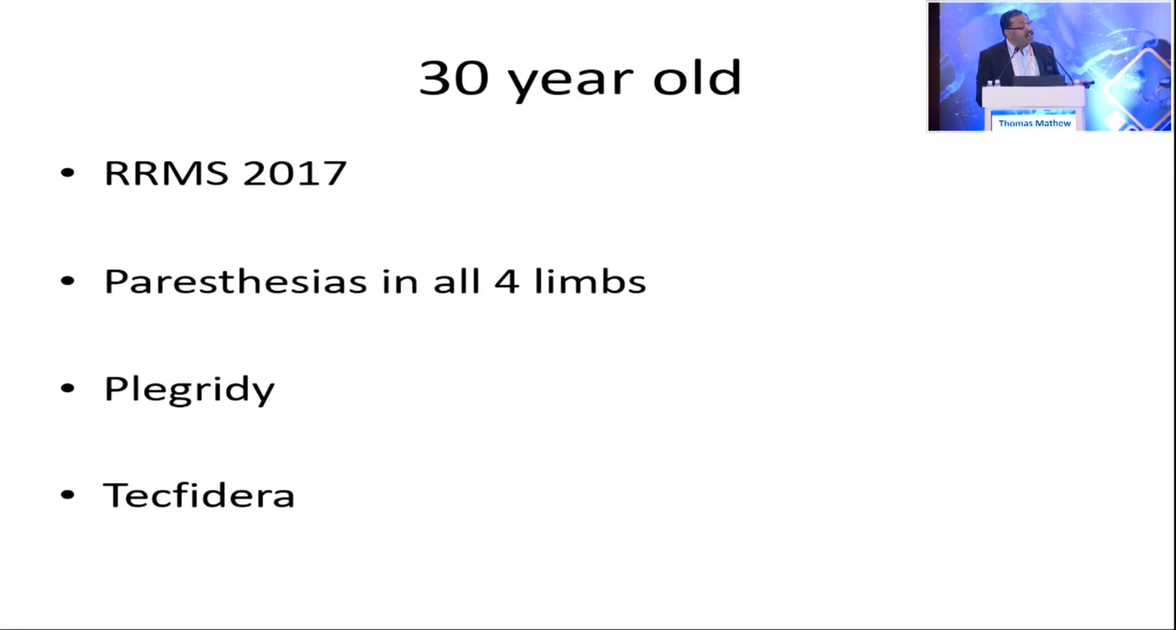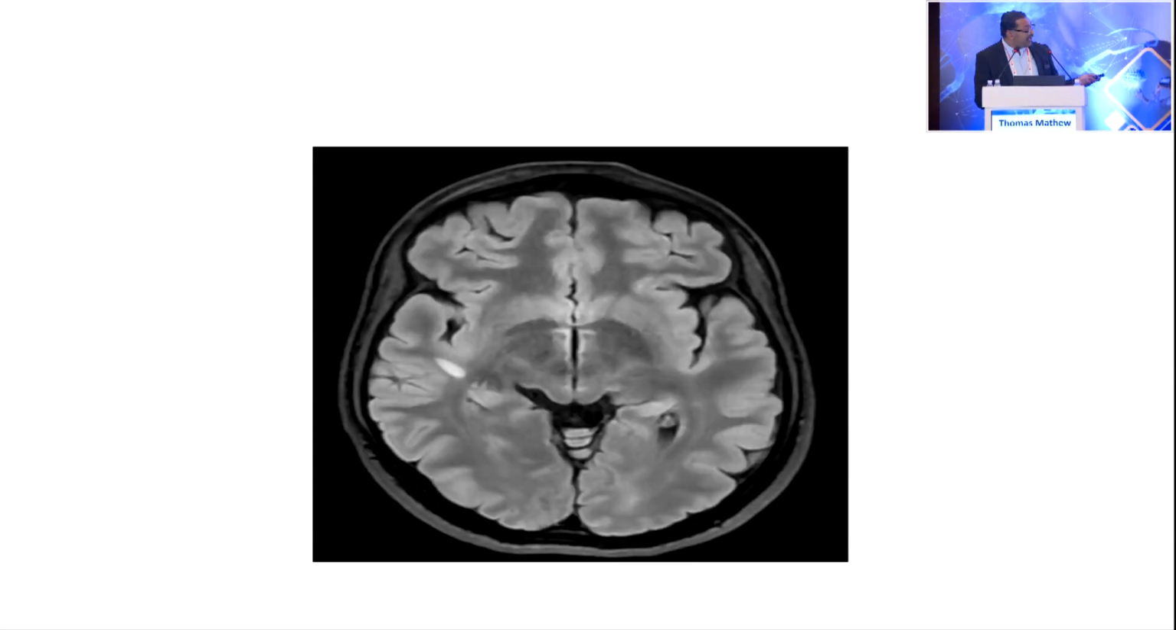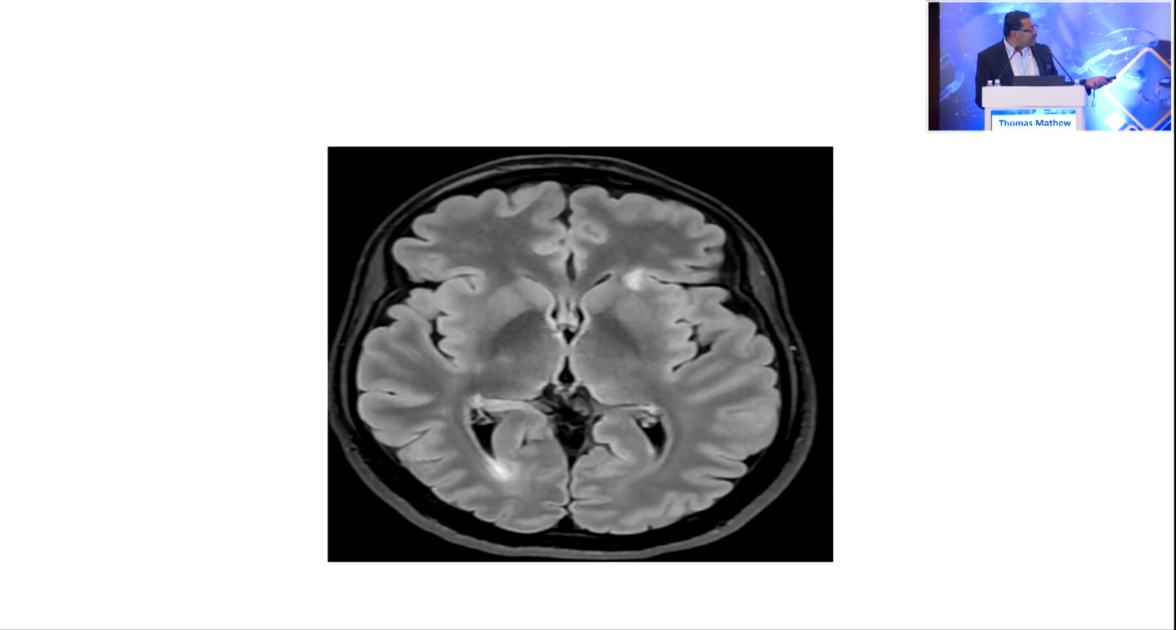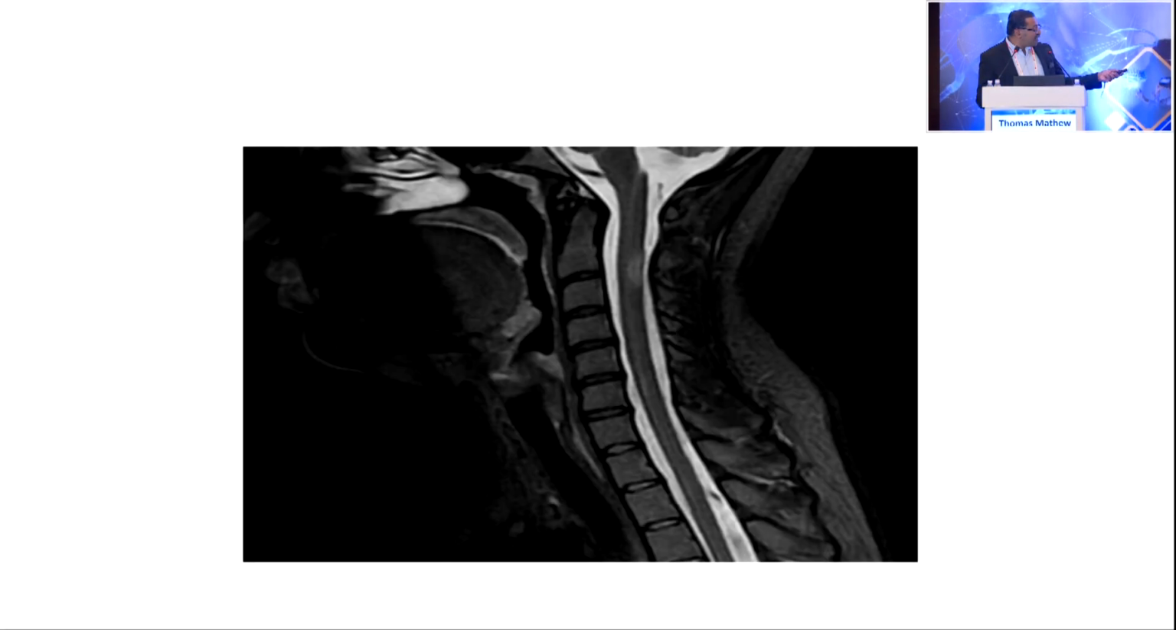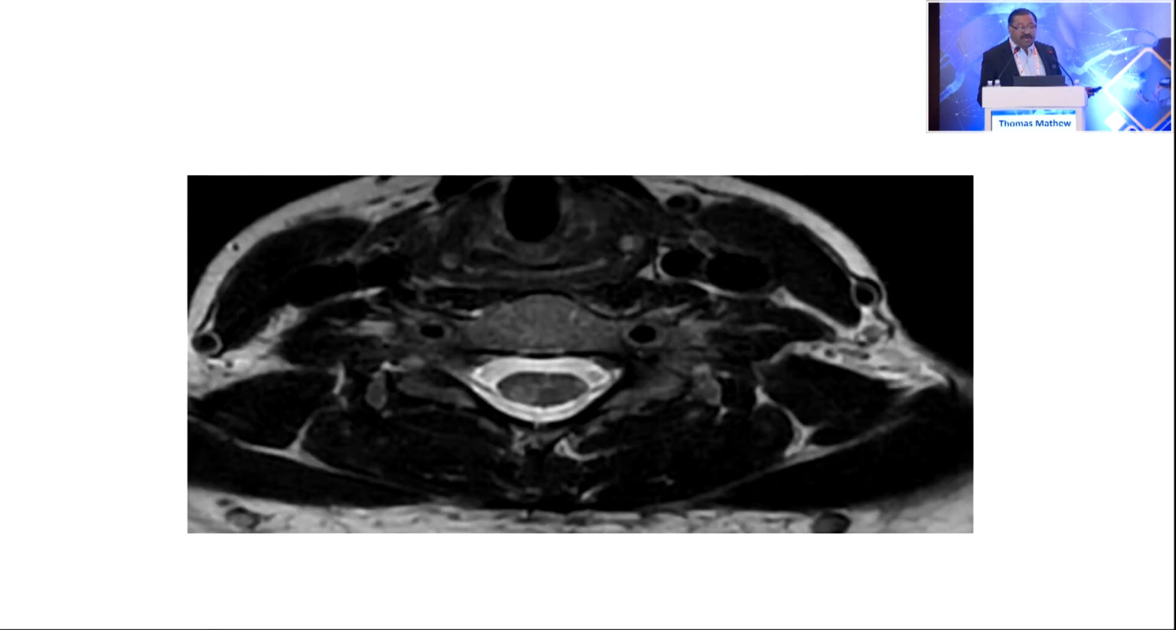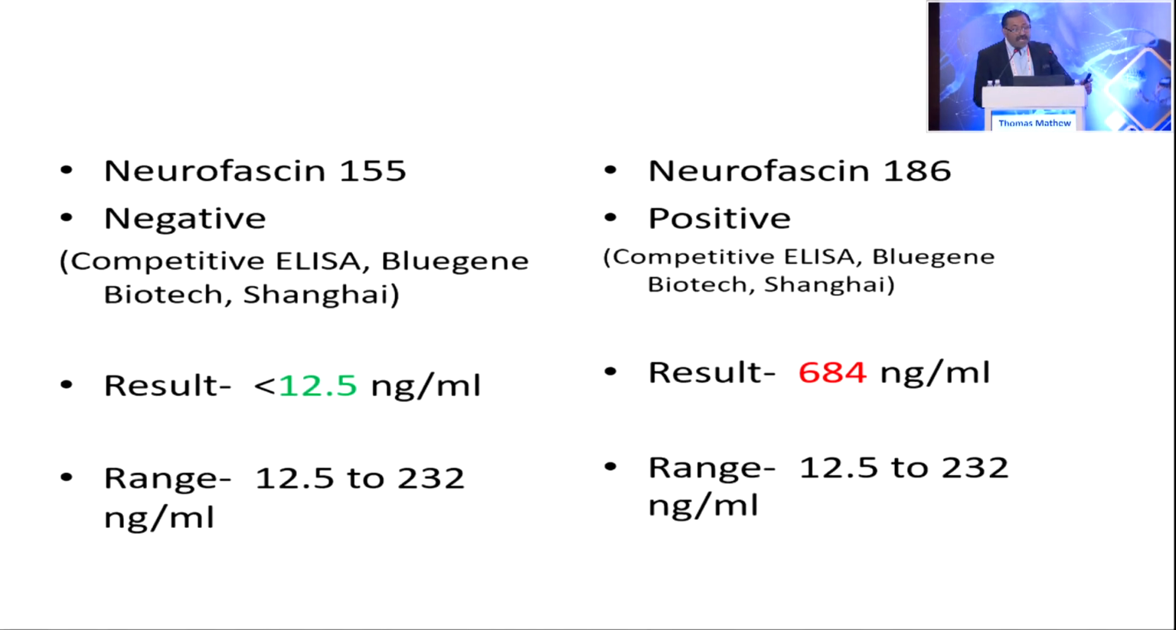186. So another lady, 30-year-old with RRMS in 2017, paresthesias in all 4 limbs, on Plegridy and Tecfidera. Then you can see very geometric shaped lesions, like a bullet. Then you have something very fluffy, and then some coin-like lesions and tent-like lesions. So very changing geometric shape lesions. In the spinal cord, you have a small lesion there, a small lesion there, and then a little larger lesion there, and this is neurofascin 186 positive.